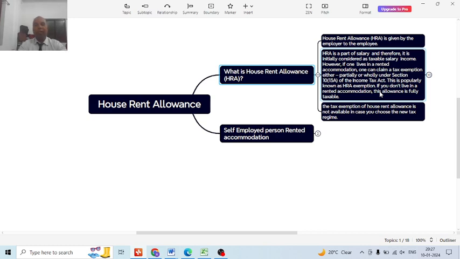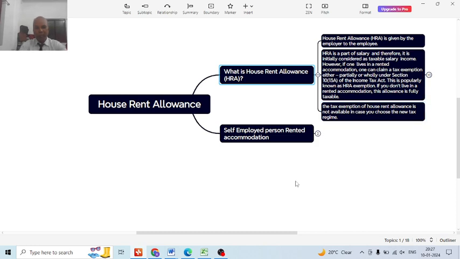The tax exemption of house rent allowance is not available in case of a person who has taken the new tax regime. If the person chooses the new tax regime, then the house rent allowance exemption will not be available to him, so Section 10(13A) will not be available to him.